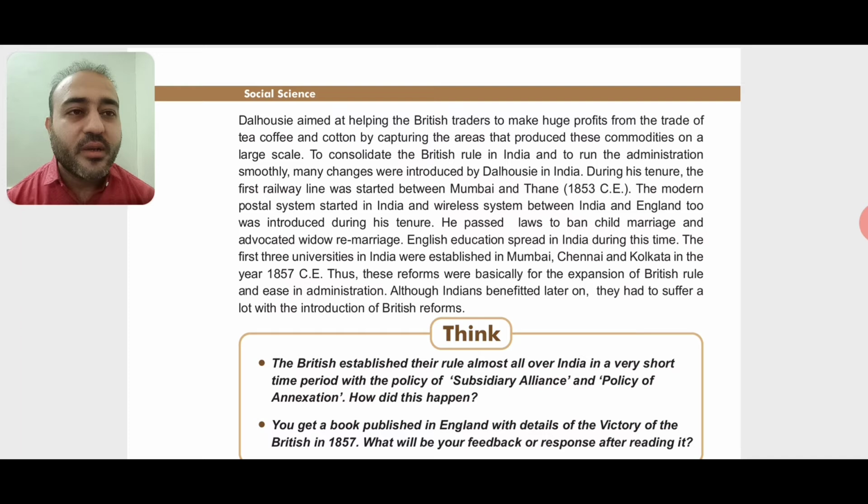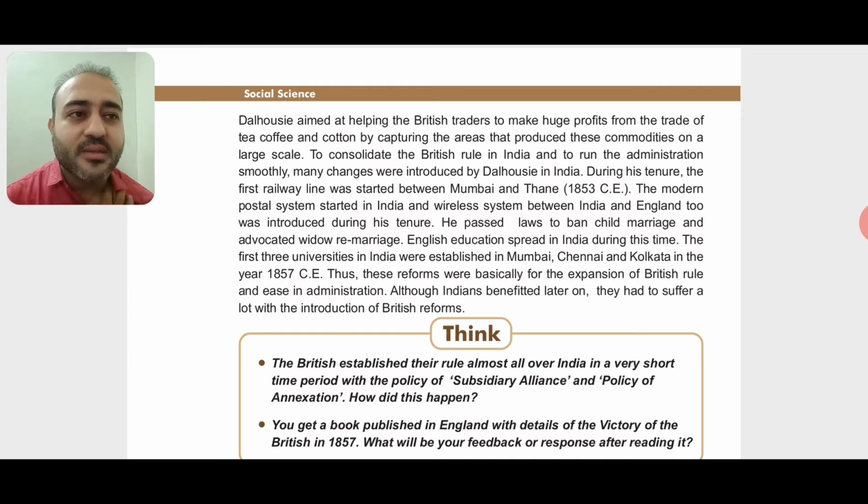To consolidate the British rule in India, consolidate means to make it stronger, more powerful, and to run the administration smoothly, that means to manage all the activities, because we know India is a very large country, and to go from one place to another took a lot of time, right? So to make the administration and management smooth, many changes were introduced by Dalhousie in India. So what were the changes? We'll see now.